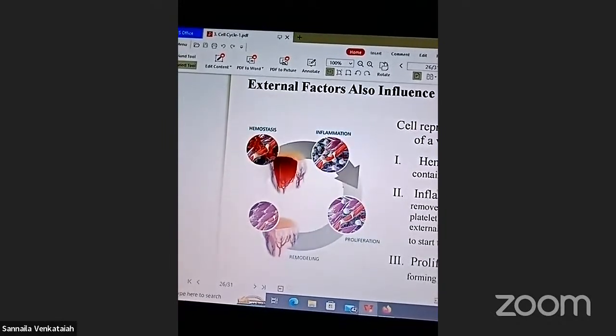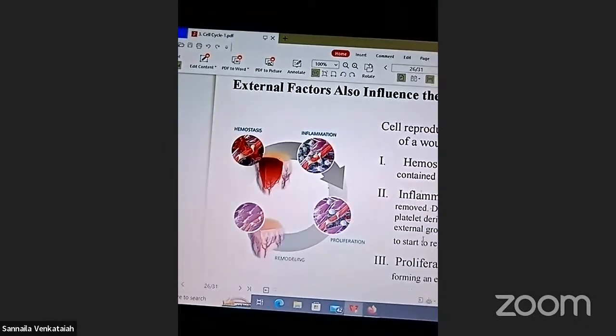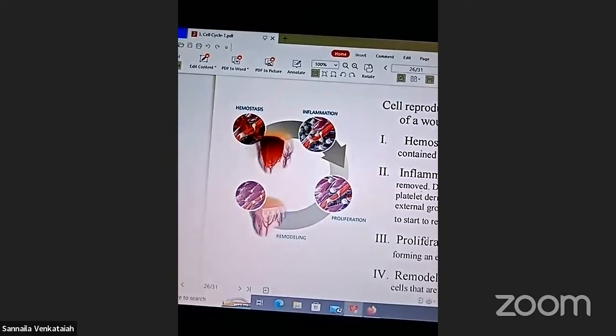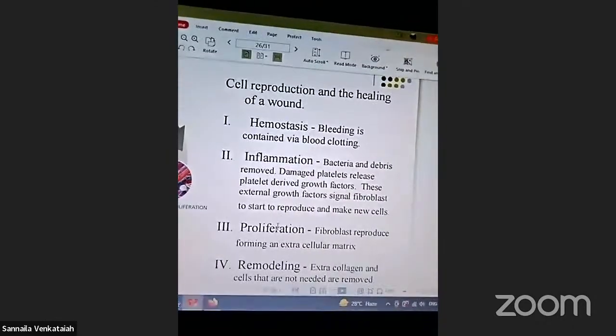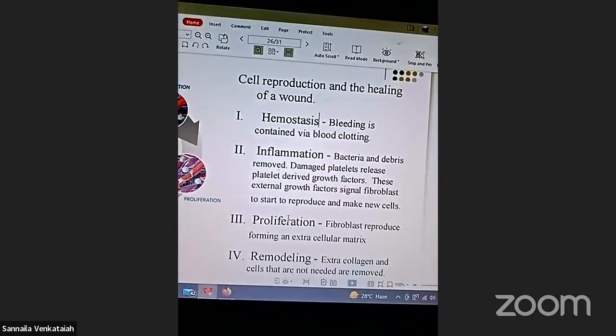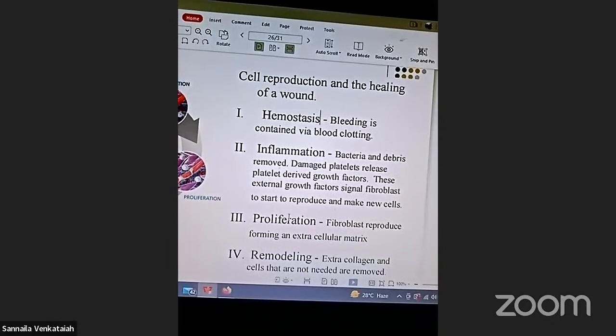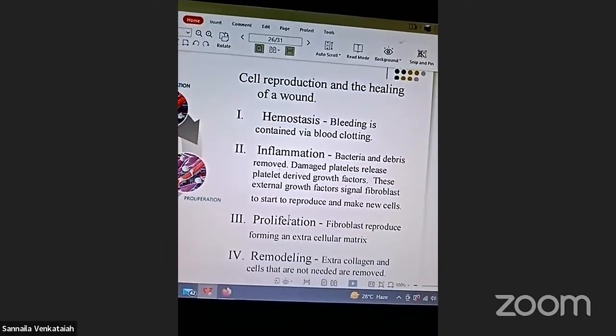And proliferation. Proliferation means fibroblasts reproduce, forming the extracellular matrix, that is called proliferation, right? It means cell reproduction for healing.